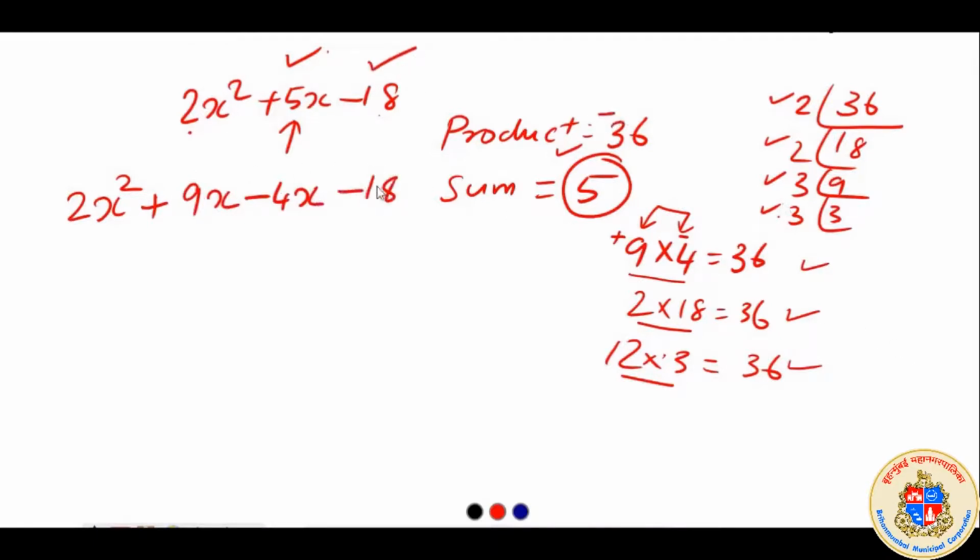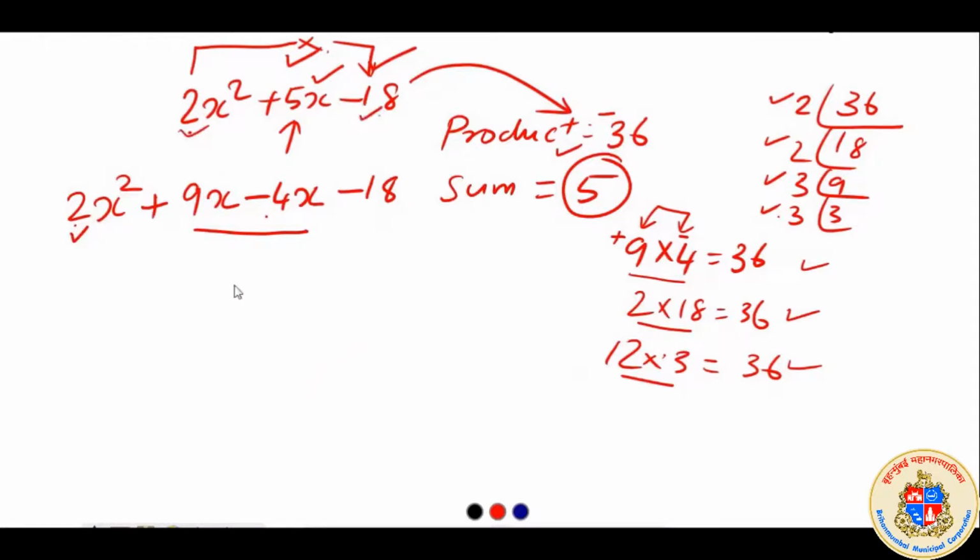So you will get 2 into minus 18, which is equal to this one. Thereby we could split the middle term in such a way that the sum is equal to 5x, and the product of this coefficient and minus 18, 2 into minus 18, 36, we also got correctly.